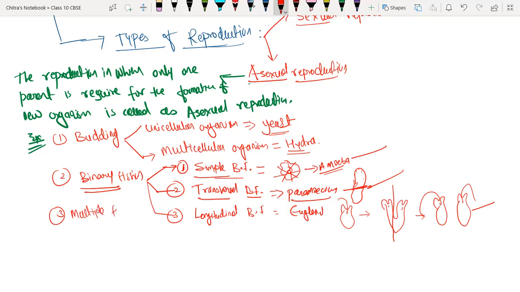Third example, we have multiple fission. Multiple fission also takes place in amoeba, but in adverse conditions, when suitable conditions are not present around the amoeba, it divides or reproduces by multiple fission. It takes place in amoeba, but not in ideal conditions. So first budding, next binary fission, then multiple fission. Now we have fragmentation.